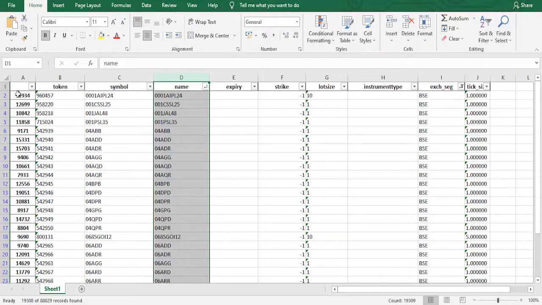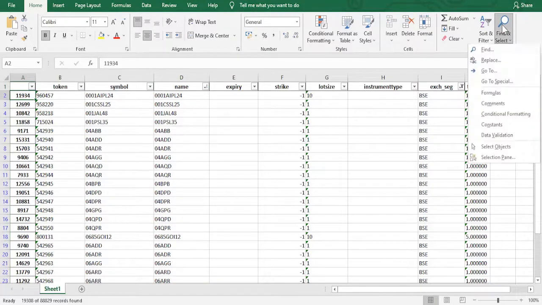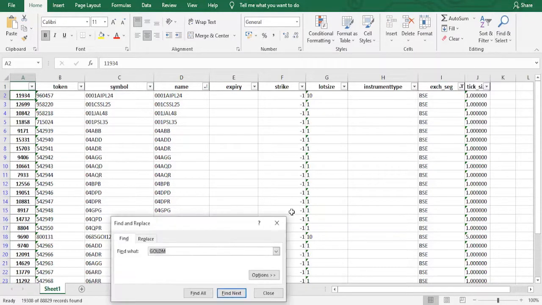Then let us find the Infosys share, INFY. Find next.